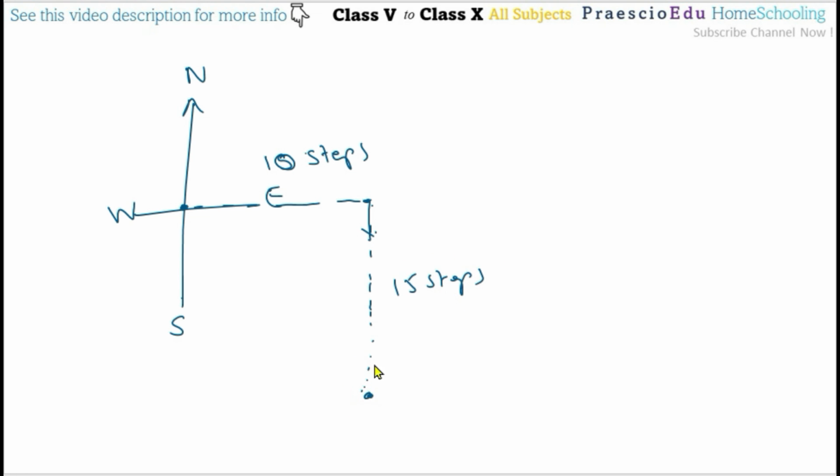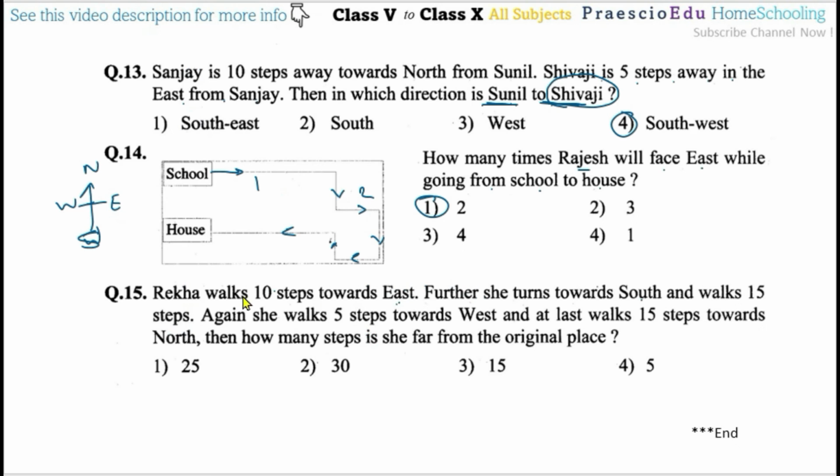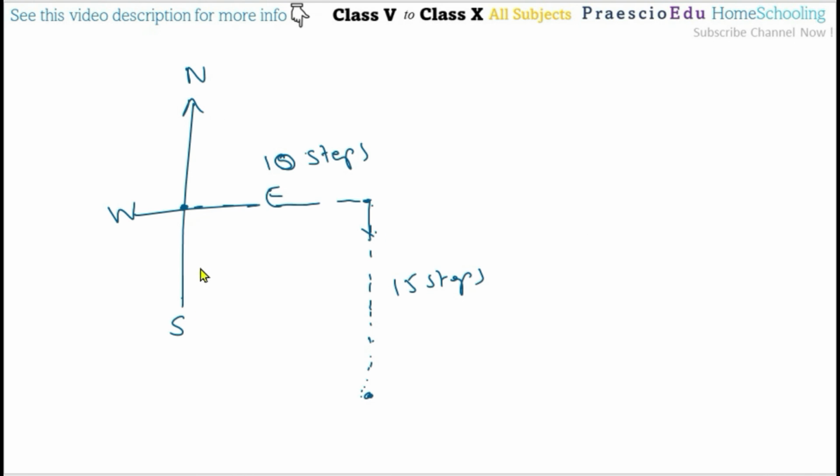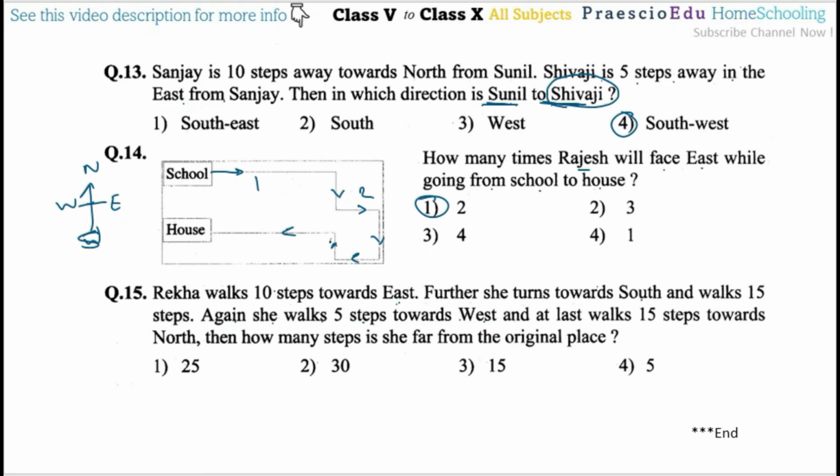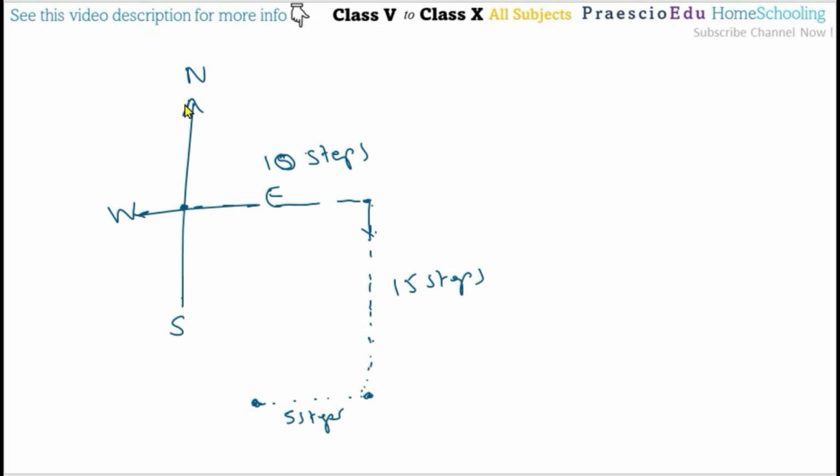Coming to this point after the 15 steps, she again walked 5 steps toward west. 5 steps toward west means this direction. This is the position after the 5 steps, and at the last, 15 steps toward the north. At the last, again 15 steps toward the north means this direction, so this point and this point are equal, on the same line. So 15 steps.